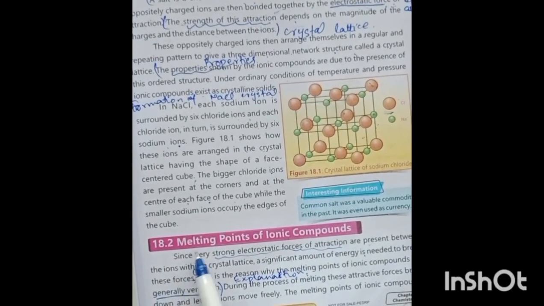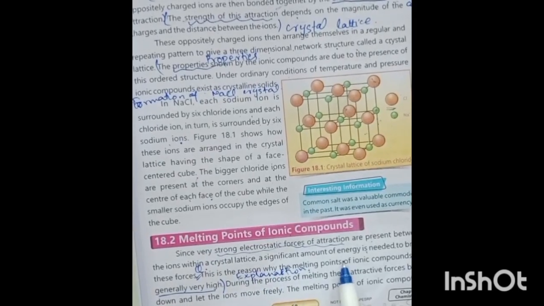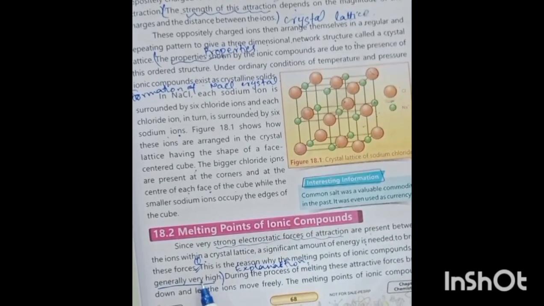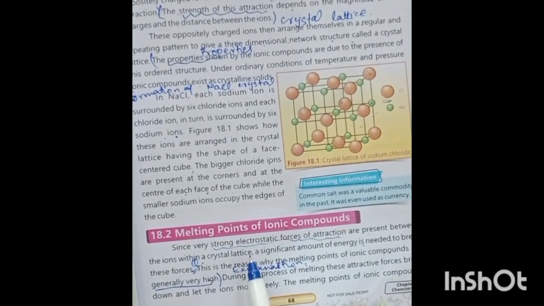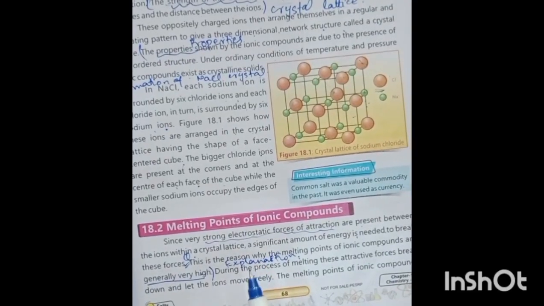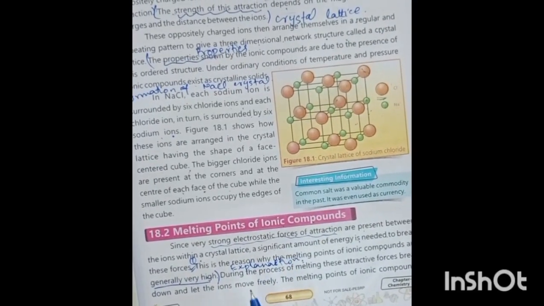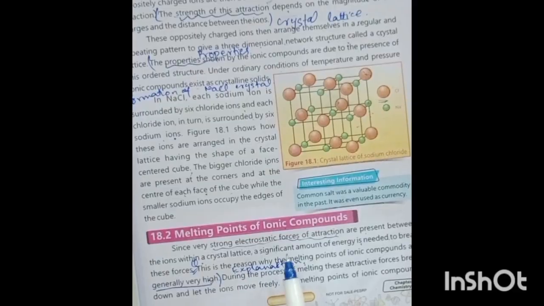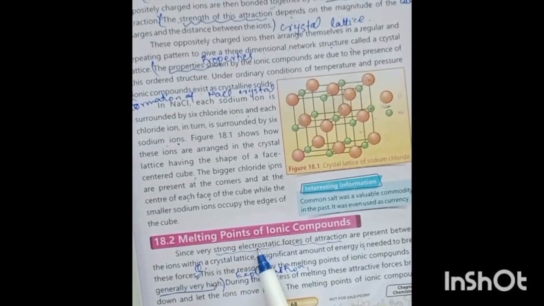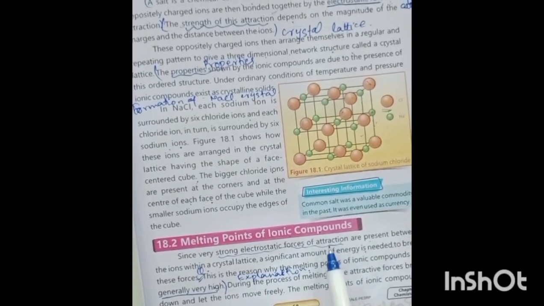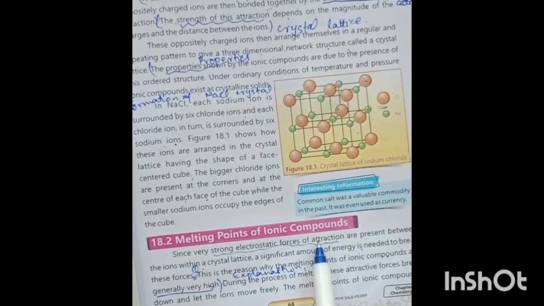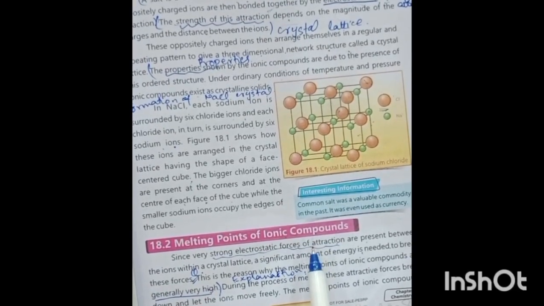Okay, class. The question is why the melting points of ionic compounds are generally very high. Because when we want to melt any crystal, it may be NaCl, it may be KCl, it may be any salt, we have to provide a significant amount of energy because salts have a strong electrostatic force of attraction between their positive and negative ions.